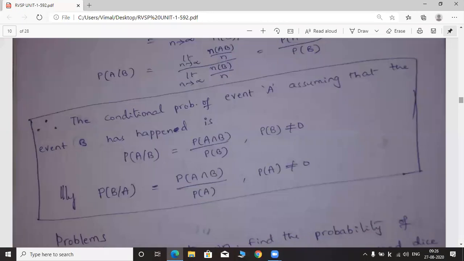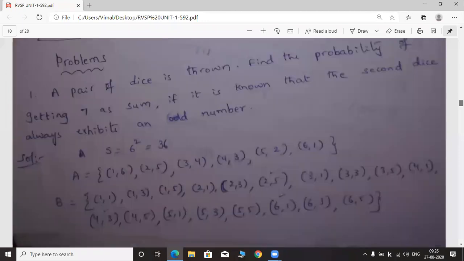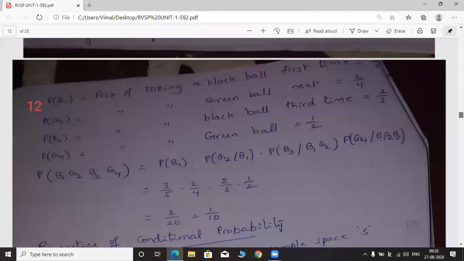So here, if you observe the formula, P of A given B is equal to P of A intersection B by P of B. P of B given A is equal to P of B intersection A divided by P of A. P of A intersection B and P of B intersection A, both are the same. So from this concept only, we have written the first formula while proving the Bayes theorem.